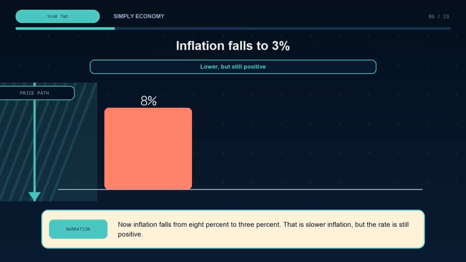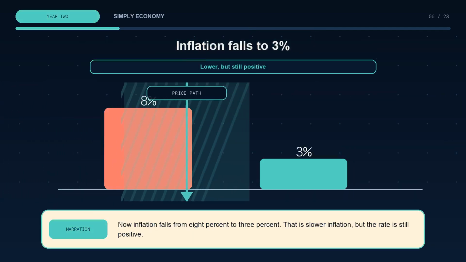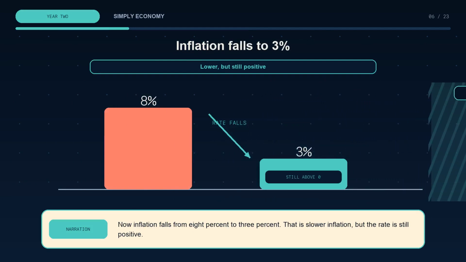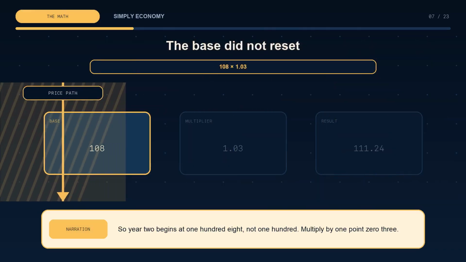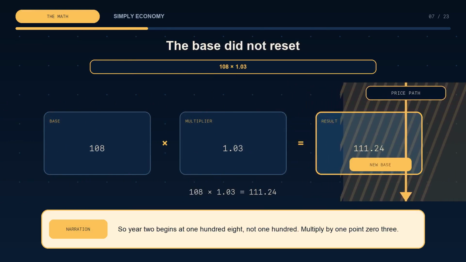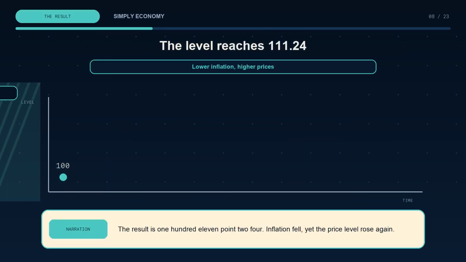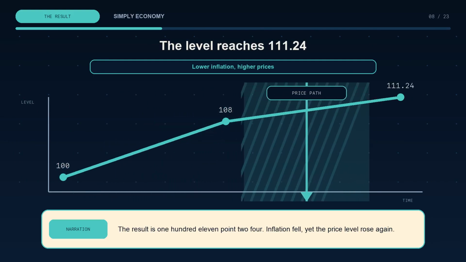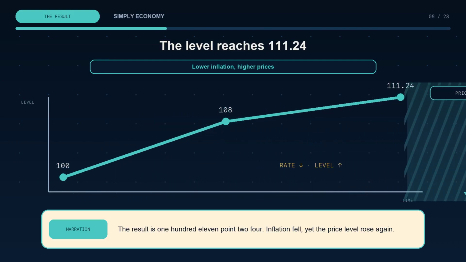Now inflation falls from 8% to 3%. That is slower inflation, but the rate is still positive. So year 2 begins at 108, not 100. Multiply by 1.03. The result is 111.24. Inflation fell, yet the price level rose again.